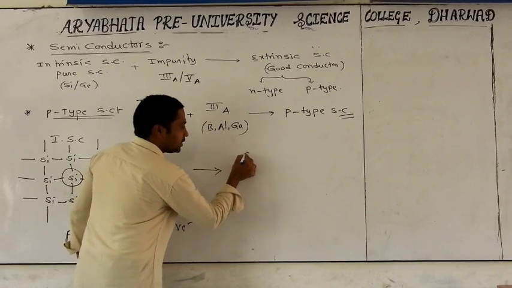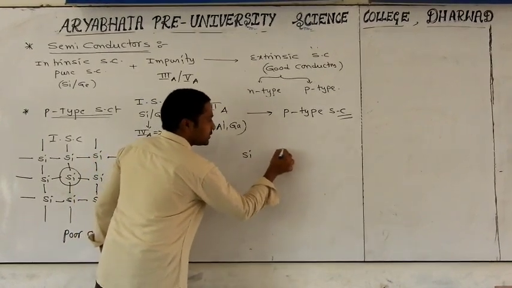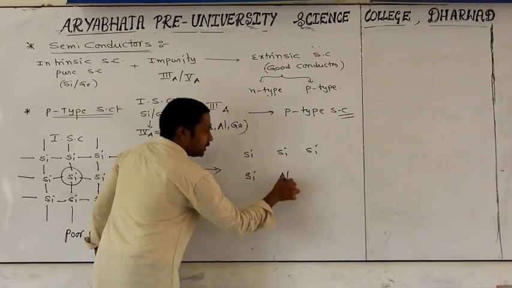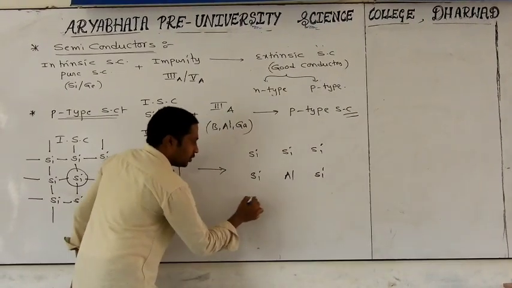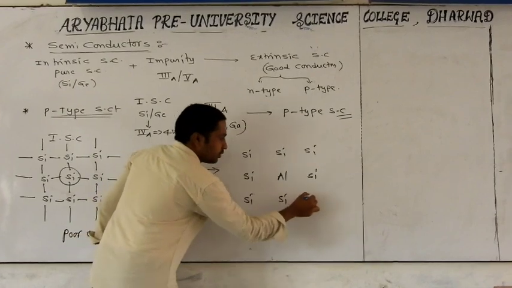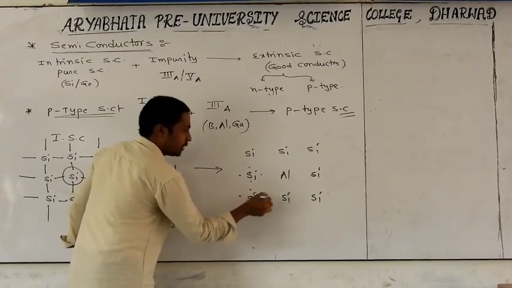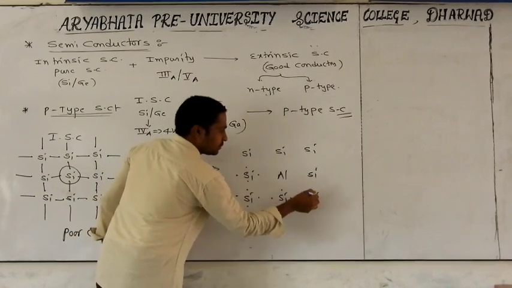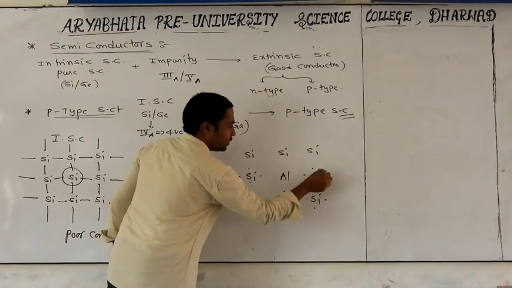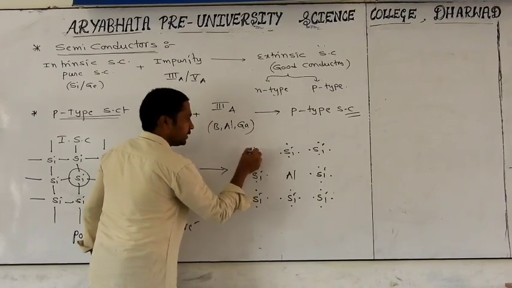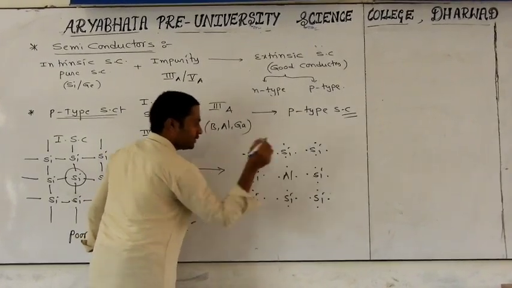You take silicon atoms commonly like this, but here we are introducing aluminium among the silicon. Around each silicon we get 4 valence electrons, but around aluminium we get only 3 electrons.